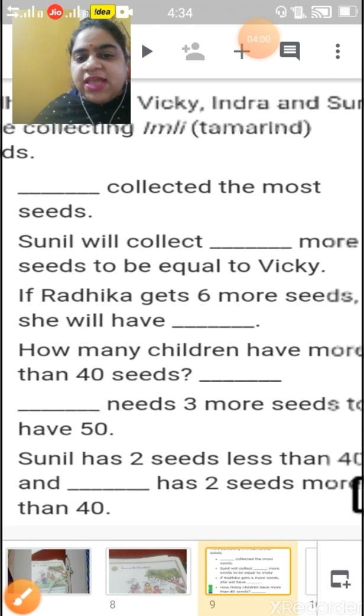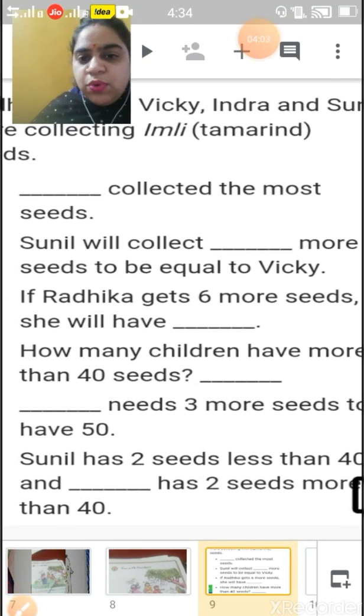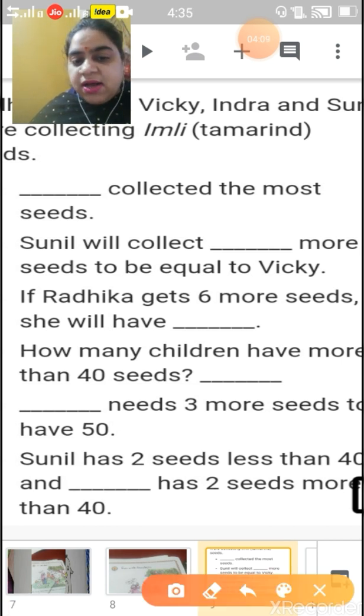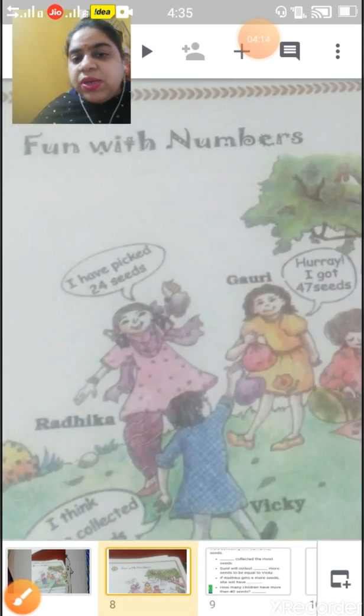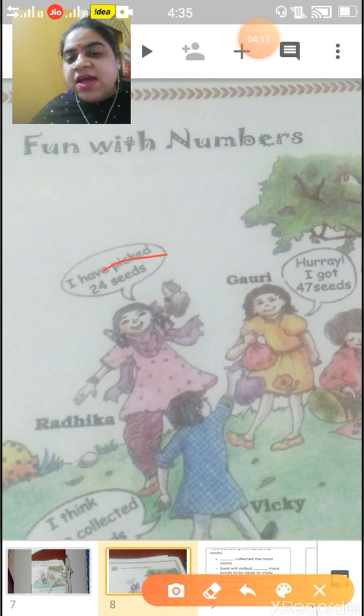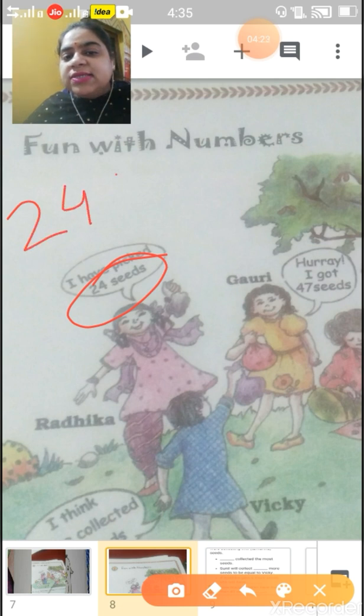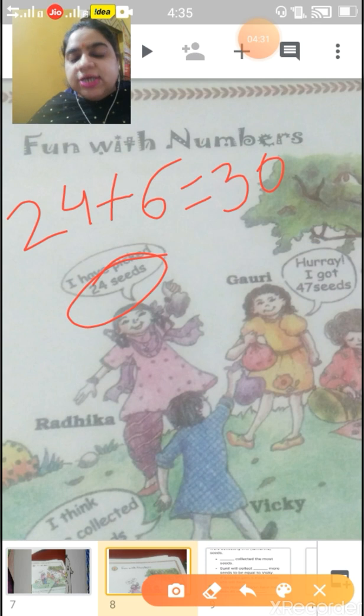Now, if Radhika gets 6 more seeds, she will have... Now come to Radhika. Radhika is having 24 seeds. They were telling, if Radhika collects 6 more seeds, how many seeds will she get? She will get 30. If we add 24 plus 6, it equals 30. So Radhika will get 30 seeds.